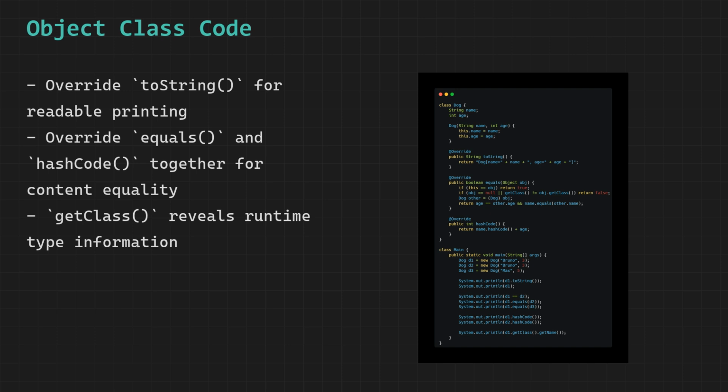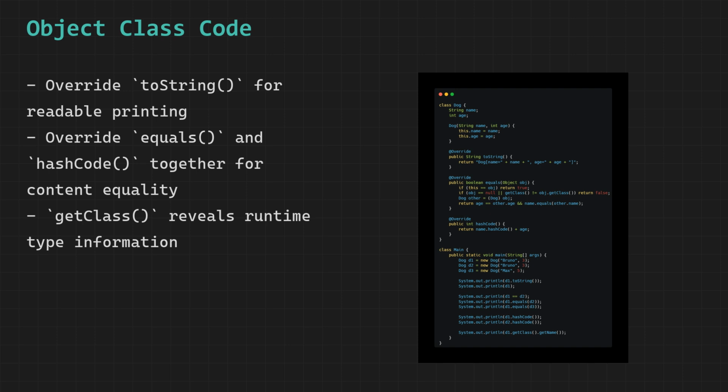When we call toString on d1 explicitly, it prints Dog name Bruno aged 3. When we pass d1 directly to println without calling toString, Java calls toString automatically behind the scenes and produces the exact same output. Both lines print identically. When we compare d1 and d2 using the double equals operator, the result is false. Even though both dogs have the same name and age, they are two completely separate objects sitting at two different memory addresses. The double equals operator compares references, not content.